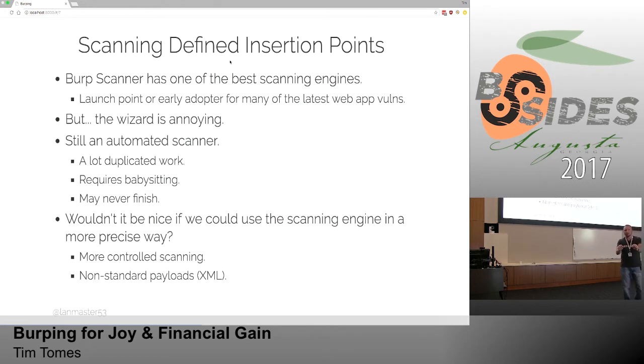But wouldn't it be nice if we could use the logic and the signatures and all that capability that the scanning engine has in a much more controlled fashion? Something that we have a little bit more control over, and we can be more precise in how we apply it. And there is a way to do that, okay?